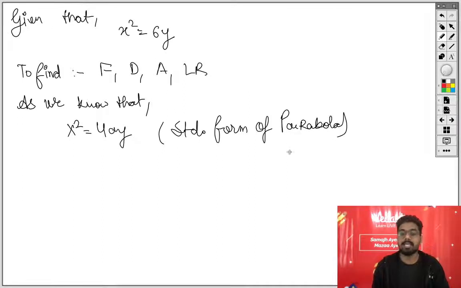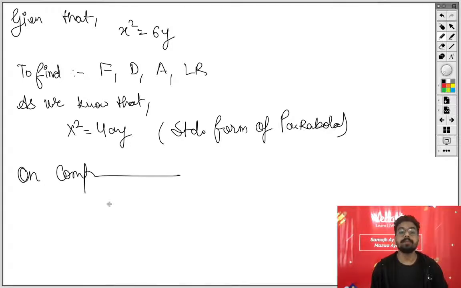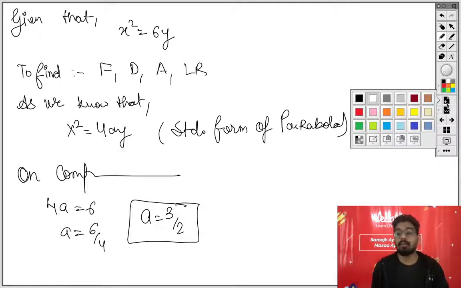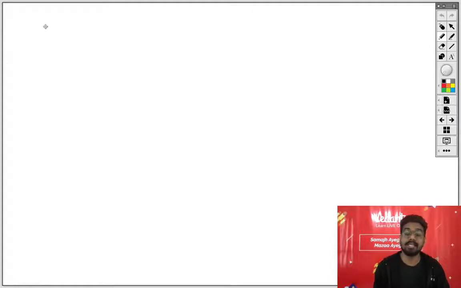ठीक है, ये आपका स्टैंडर्ड फॉर्म ऑफ पैराबोला हो गया। And now you can directly compare. On comparing the equation we will have 4a equals to 6 and a is equals to 6 by 4, and you can say a is equals to 3 by 2. यहां से आ गया। And again we will write down, if you wanted to have the different form of writing the answer, again you can write down as we know